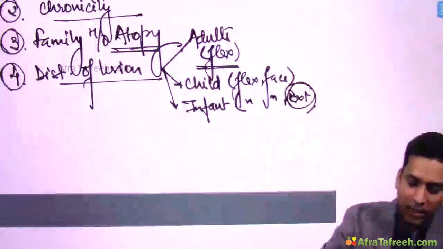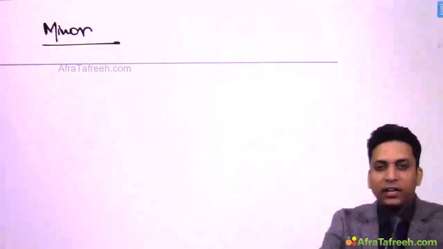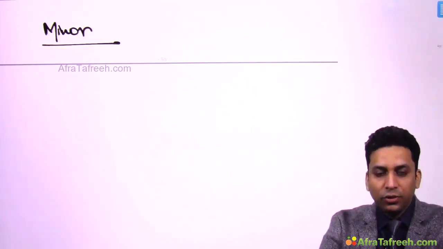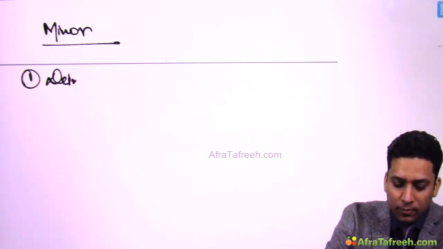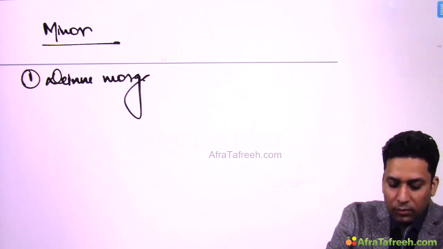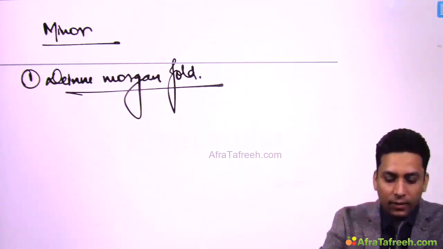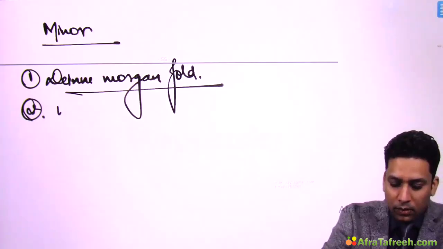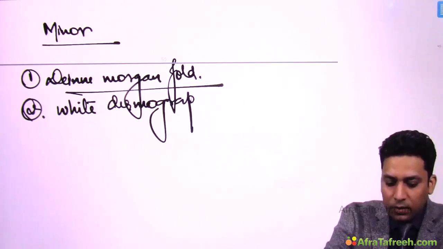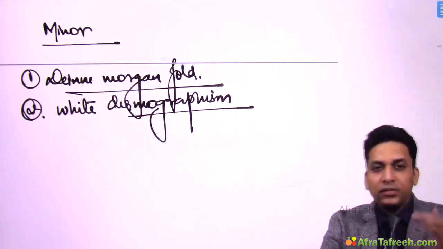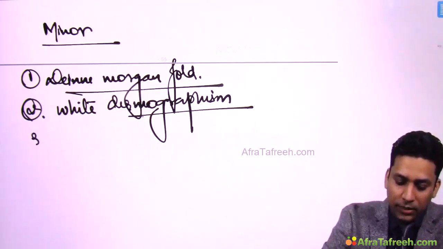Now if we talk about minor criteria, there are so many, we are not going to discuss all 23, we are just going to write down a few important ones. Patient can present with Dennie-Morgan fold. This is an extra skin fold seen in the lower eyelid. Then white dermographism. Dermographism is seen in urticaria, but white dermographism, which is due to vasoconstriction, is seen in atopic dermatitis.